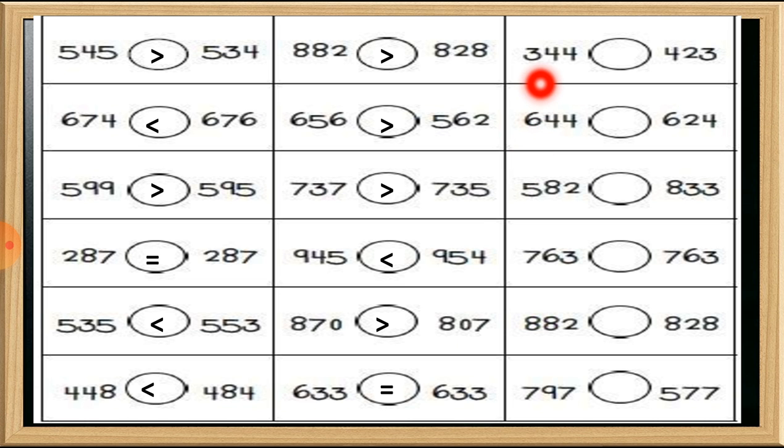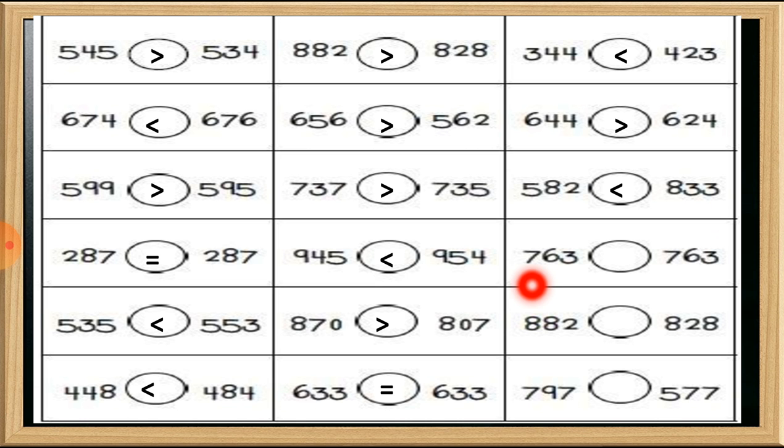Next one, 344 and 423. So students, 423 is the bigger number. So I have to put this sign there. 644 and 624. Between these two numbers, 644 is the bigger number. Now 582 and 833. So 833 is the bigger number.